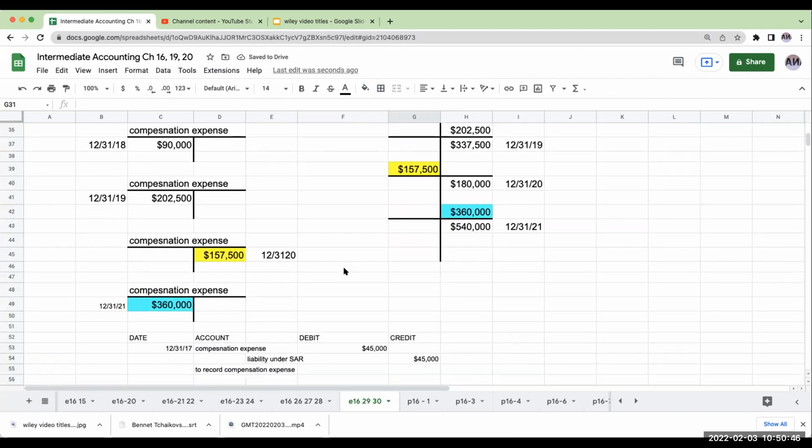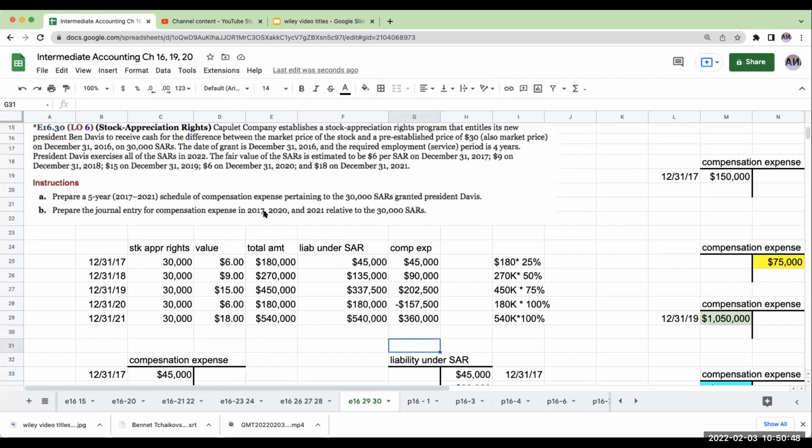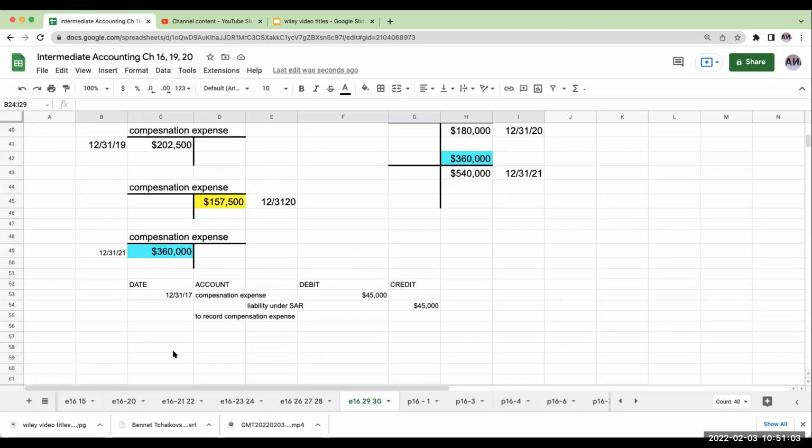So it's asking us to do journal entries for comp expense in 2017. So here's my 5-year schedule. And it's asking us to do compensation expense for 2017, 2018, 2020, and 2021. So what we're going to do here is, so this is going to be 12/31/20.